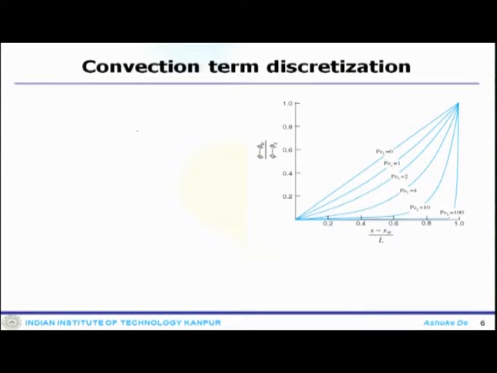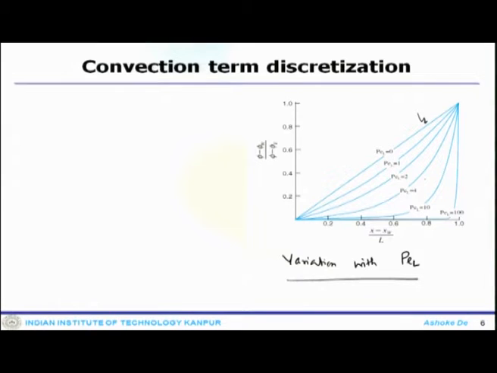So, this is the variation with Pe L. Now, at Pe L equals 0, you get a completely linear variation. Then as you increase the Peclet number, you see how the profile varies along the normalized length.